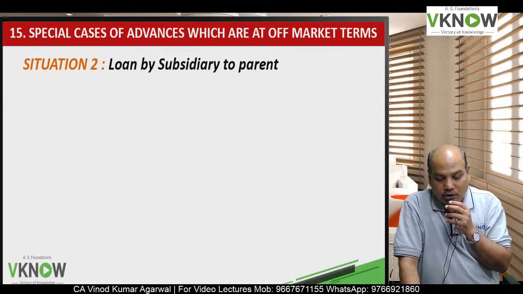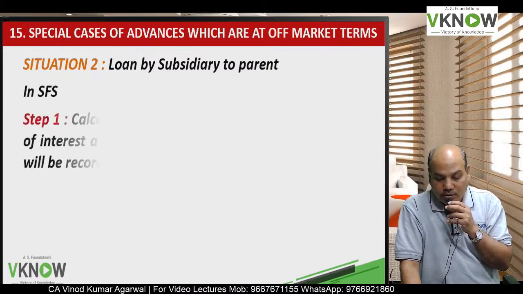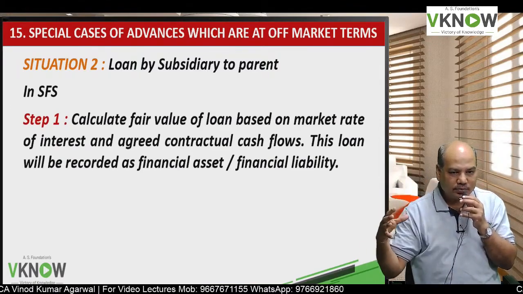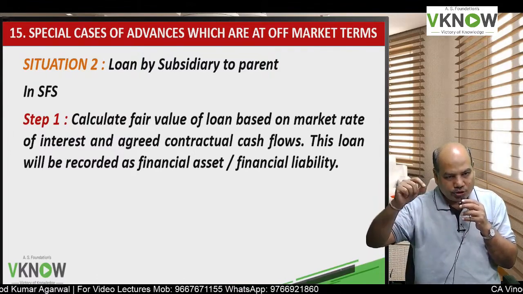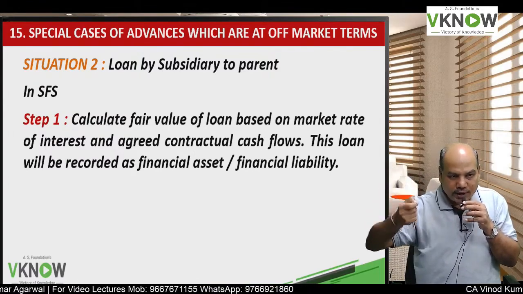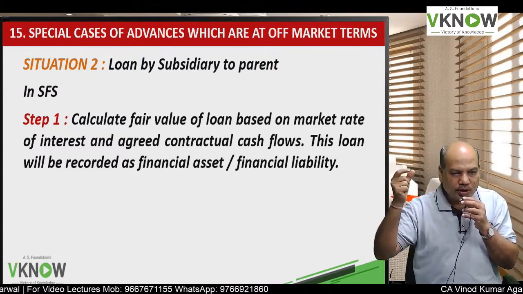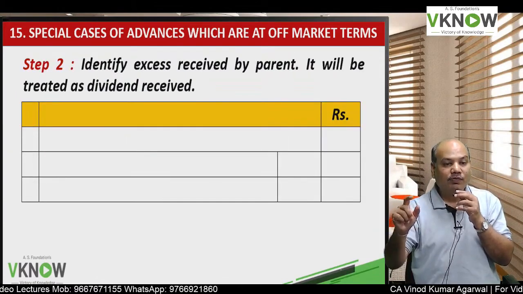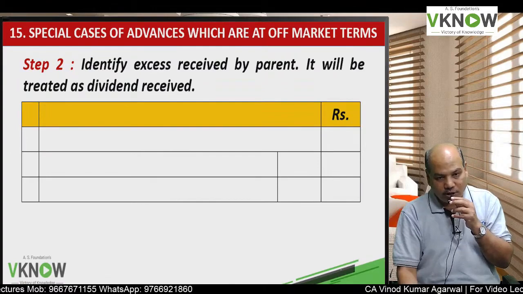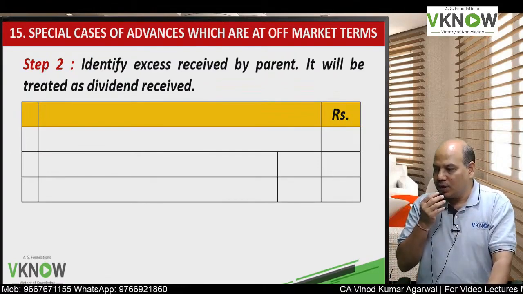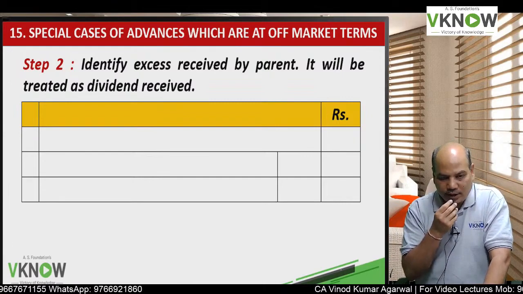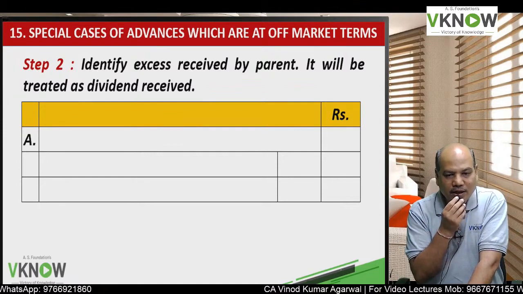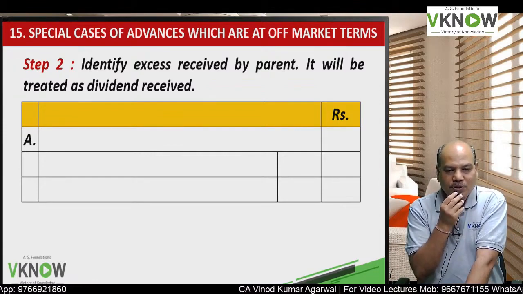Now you will ask, what about loan by subsidiary to parent? So subsidiary has given loan to parent at off market term, below market rate of interest. So step 1 will be same. We'll calculate the fair value of the loan using market rate of interest and contractual cash flow, and will be recorded as financial asset or financial liability. Then we'll calculate excess amount received by the parent. The excess amount received by the parent will be treated as dividend from subsidiary.